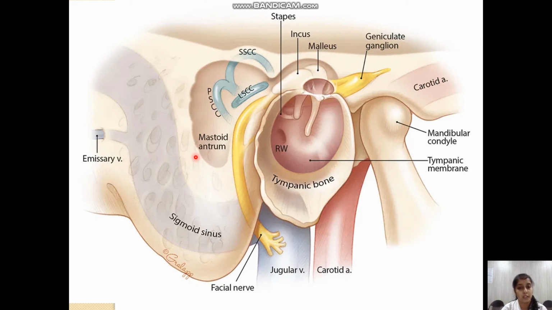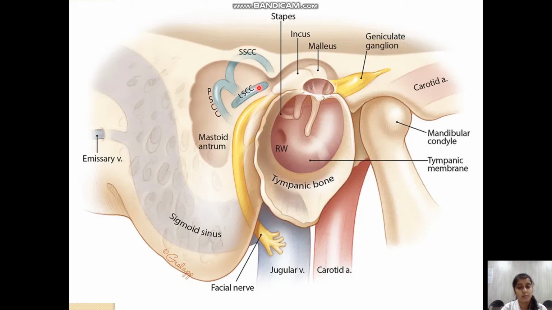This is the region of the mastoid antrum, which is a very important region for the spread of the infection and leading to complications. This is the region of the sigmoid sinus, which is involved very commonly if the mastoid infection goes backward into the region of the sinus, and it can also be involved by the infection spreading through the emissary veins. These are the 3 semicircular canals which are schematically shown here. This is the lateral semicircular canal, posterior and the superior semicircular canal.